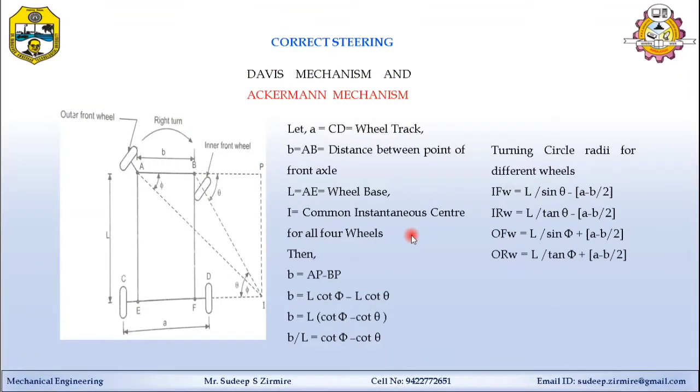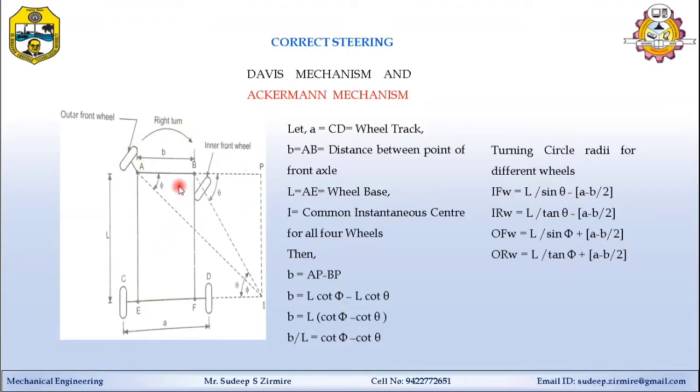In this topic, correct steering, or we can say perfect steering, we are going to learn about the two types of mechanism used in the steering system. The first type is the Davis mechanism and the second one is the Ackermann's mechanism. Ackermann's mechanism is universally accepted and popular in vehicle design. This mechanism is simple in operation, and for maintenance purposes also it is easy. That's why it is universally accepted.